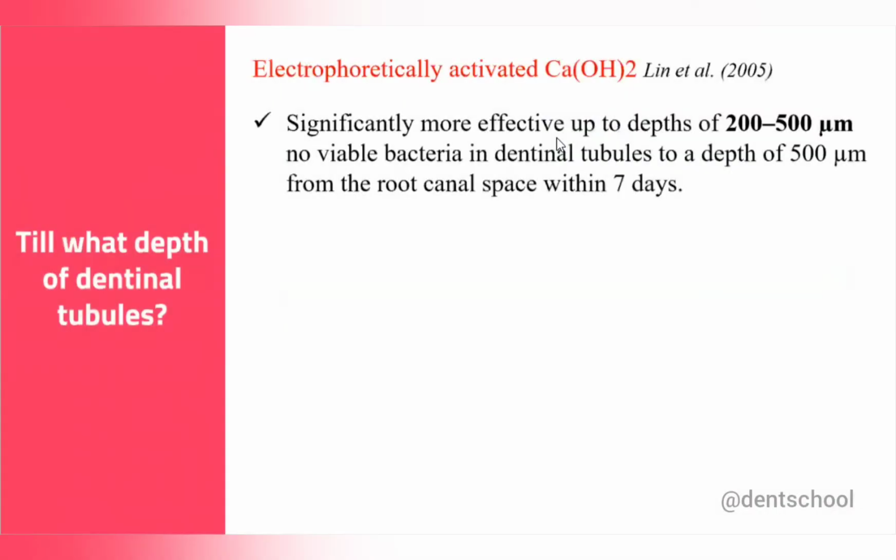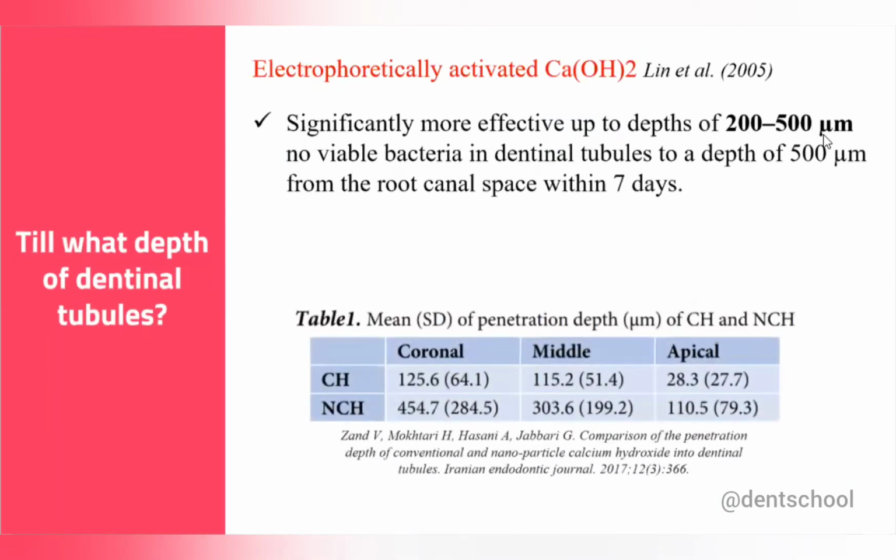Okay. Then next is, till what depth of dentinal tubule it can penetrate. According to Lean et al. in 2005, they found out that it can be effective up to a depth of 200 to 500 micrometers of the dentinal tubule. One more study is there, according to Zhang V et al. Here you can see that they used normal conventional calcium hydroxide and nanoparticle calcium hydroxide. First, you see the result that with nanoparticle calcium hydroxide, there is more penetration into the dentinal tubule, right?